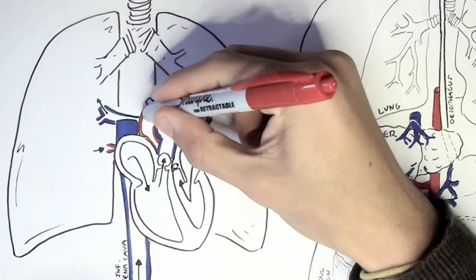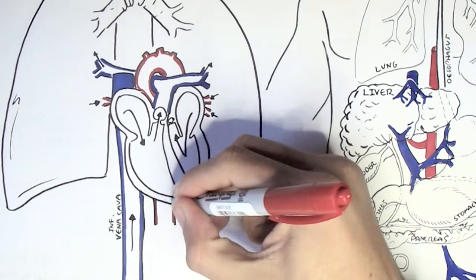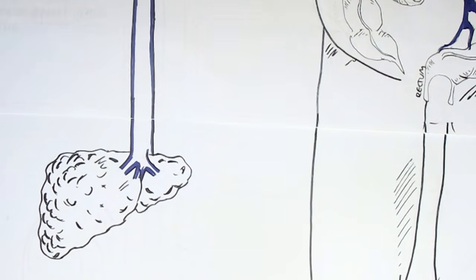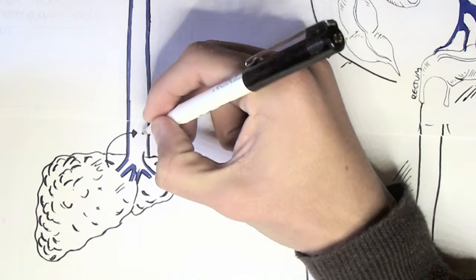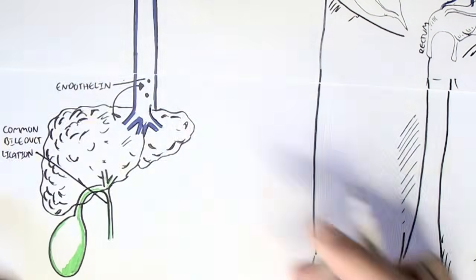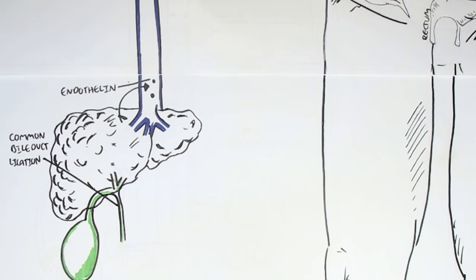Now, the pathophysiology of hepatopulmonary syndrome is not fully understood, but there are a few ideas. In advanced cirrhosis, the liver will start secreting hormones such as endothelin-1 and also cause common bile duct ligation. Endothelin-1 is a vasoconstrictor. It causes smooth muscles to contract, for example. However, in the absence of smooth muscles, such as in the lung capillaries, it will cause vasodilation by releasing nitric oxide, NO. Let's have a look.